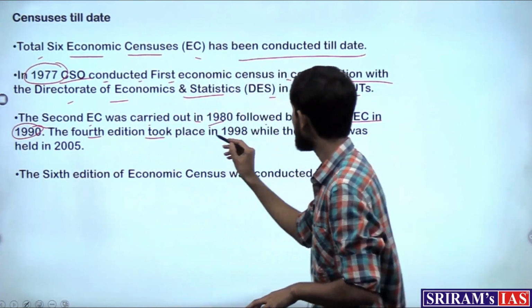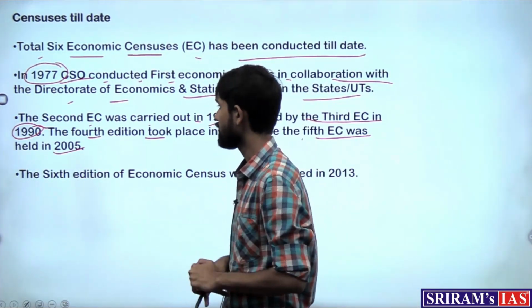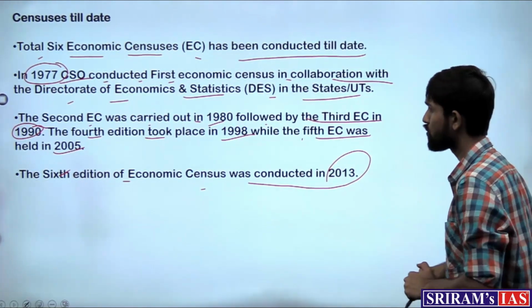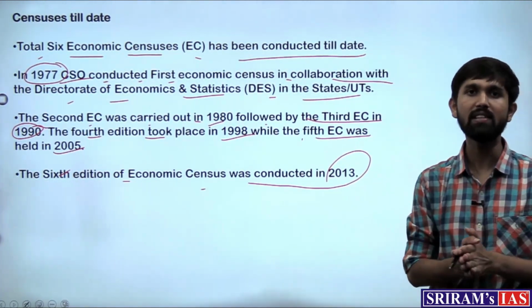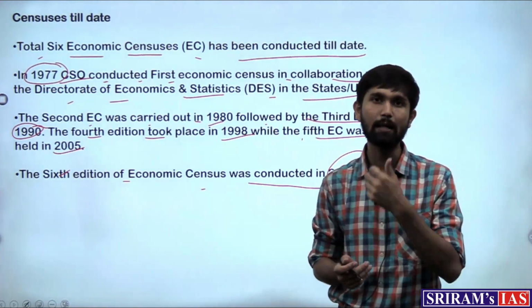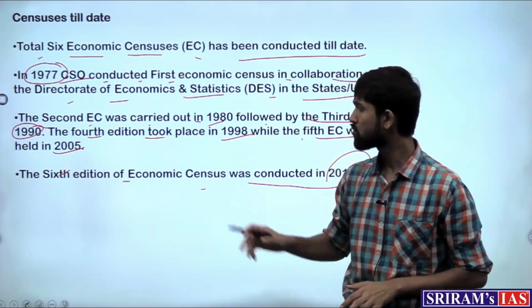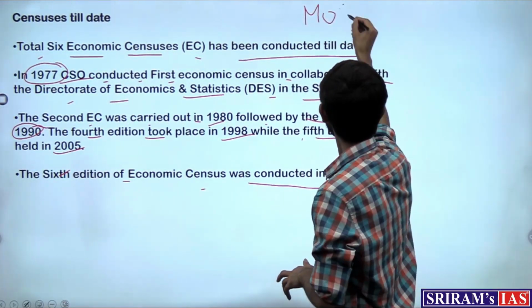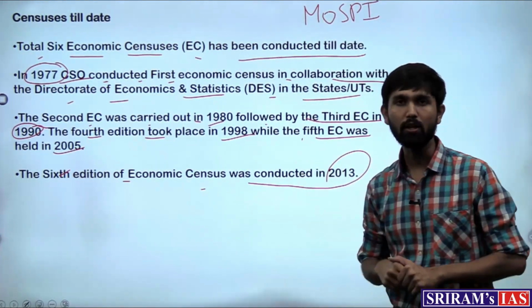The fourth took place in 1998, while the fifth was held in 2005. And the sixth edition of the economic census was conducted in the year 2013. After that, the seventh economic census data, which was collected in 2019, is yet to be released by the states. This is done under the Ministry of Statistics and Program Implementation.